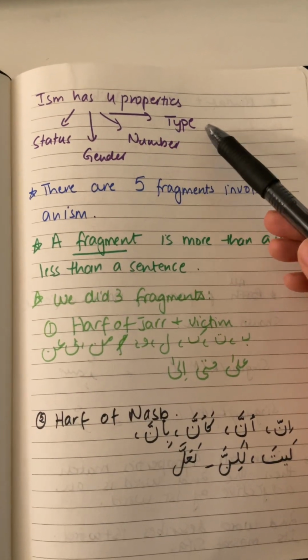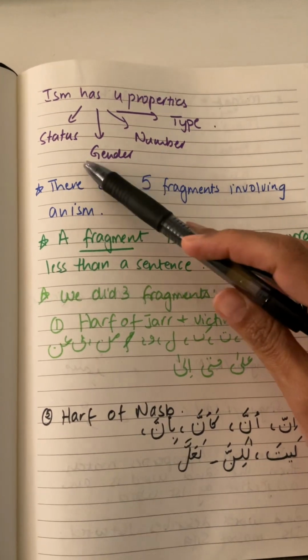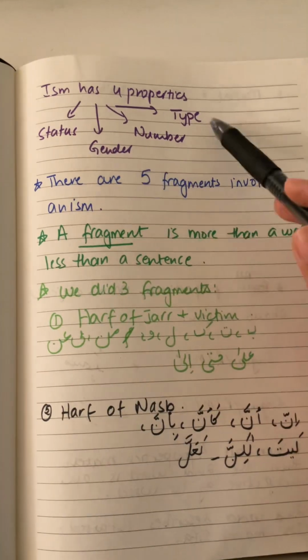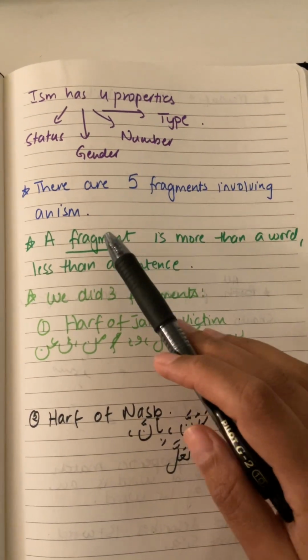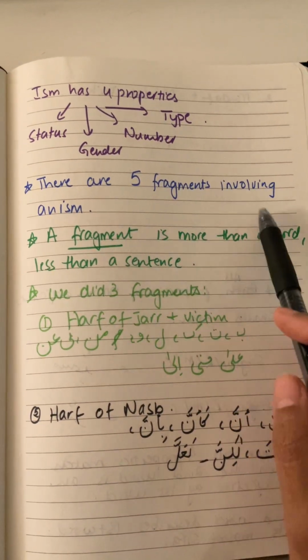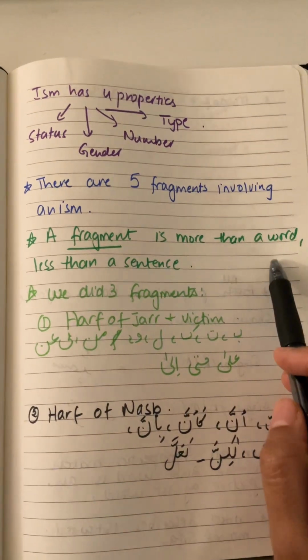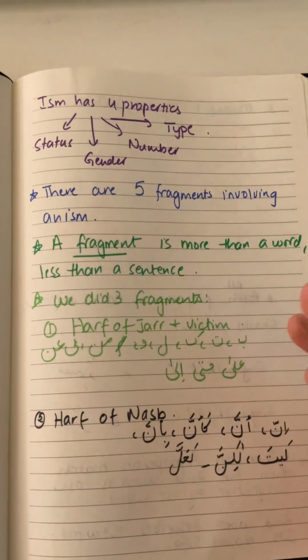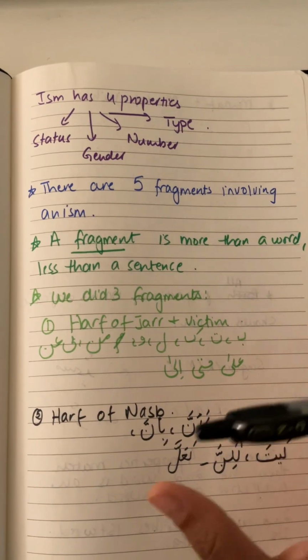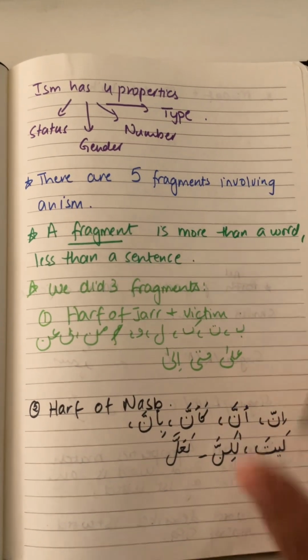We were doing ism, and ism has basically four properties: status, gender, number, and type, and we've done all of them. Now we're going to do the fragments. There are five fragments involving an ism. And what is a fragment? A fragment is more than a word, but it's less than a sentence. It can be a combination of two words or three words.